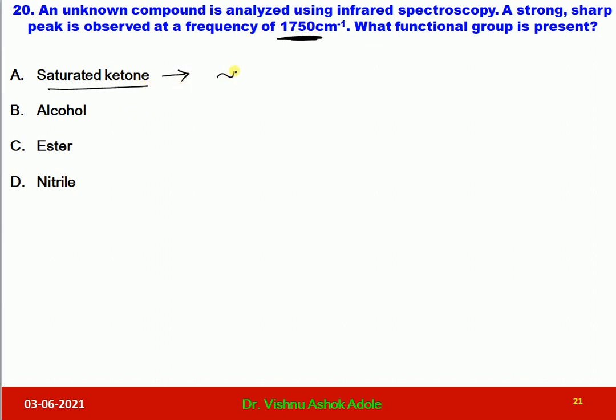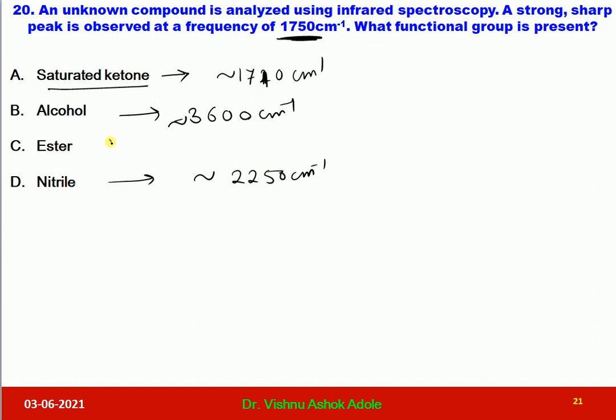So dear students, saturated ketone shows frequency at nearly 1710 reciprocal centimeter. Alcohol, as I discussed with you, alcohol groups which do not have any kind of hydrogen bonding appear at nearly 3600 reciprocal centimeter. And nitrile is also discussed, 2250 reciprocal centimeter. And here the correct option is option C, which will show frequency at nearly 1750 reciprocal centimeter.